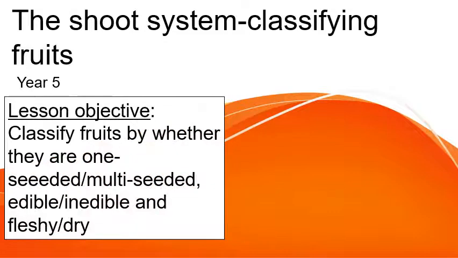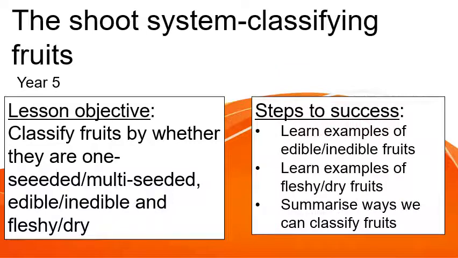So your lesson objective for today is to classify fruits by whether they are one-seeded or multi-seeded, edible or inedible, and fleshy or dry. So there are 3 groups there. So your steps to success is to learn examples of edible or inedible fruits, learn examples of fleshy or dry fruits, and then we'll summarize the ways we can classify fruits.